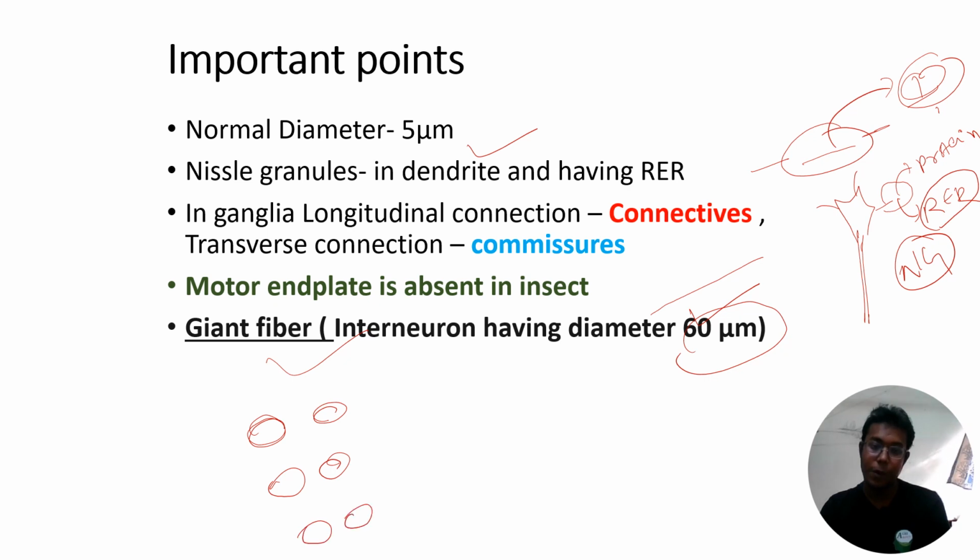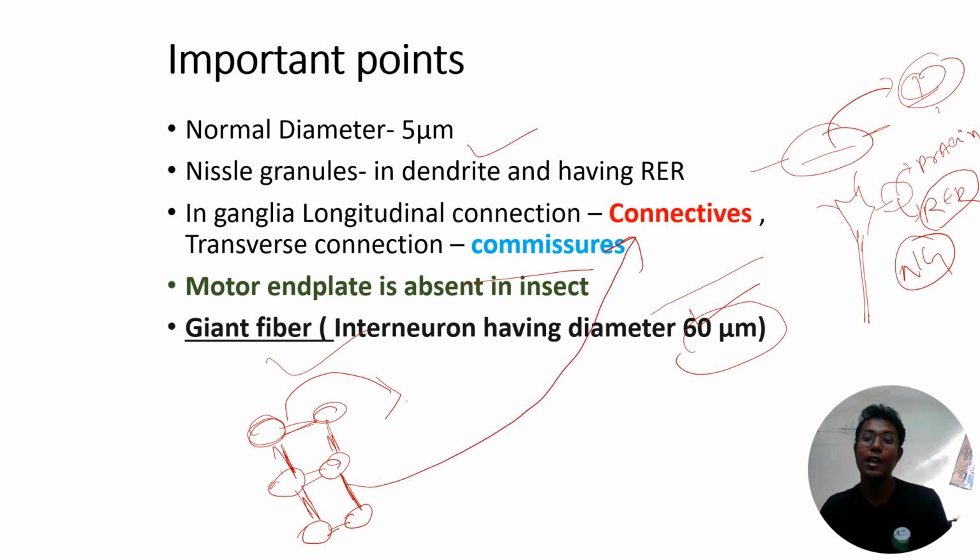Okay, so these ganglia are longitudinally connected or transversely connected. This term many times comes in the exam, so please remember. The transverse connection is called commissures, whereas the longitudinal connection is called connectives. So there are two types of connection: one is connectives, another is commissures.